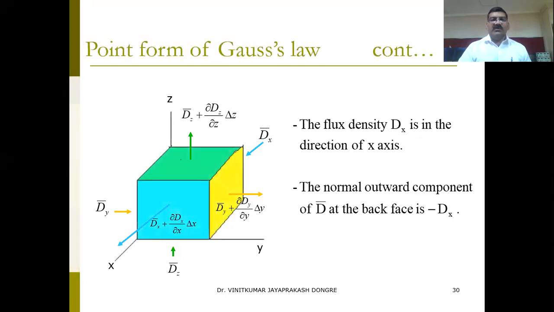Once you understand the flux density for one axis, that is Dx, the direction along the x-axis. The normal outward component of D at the back face is minus Dx.